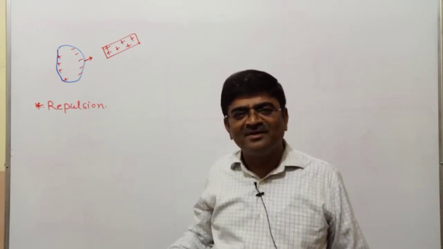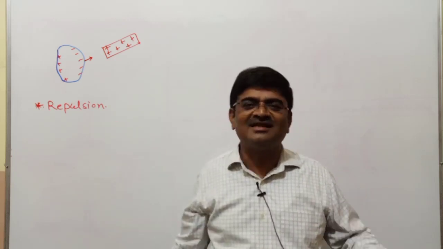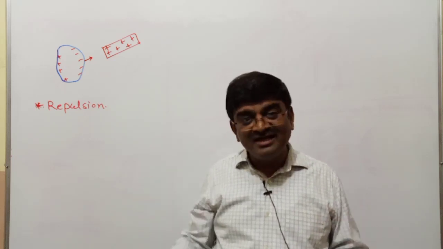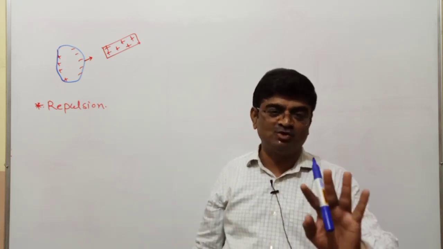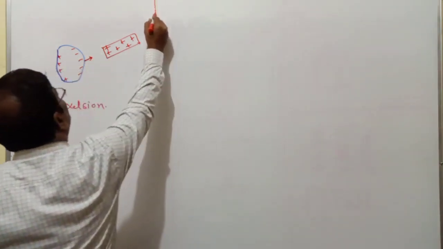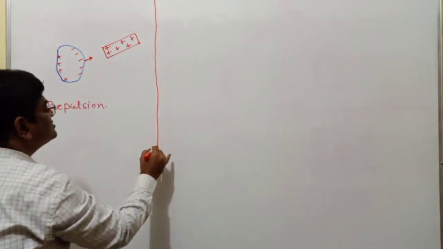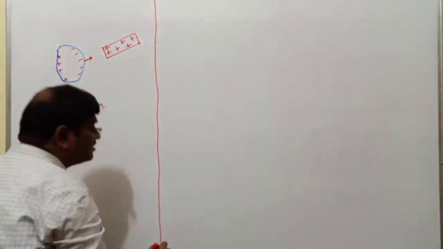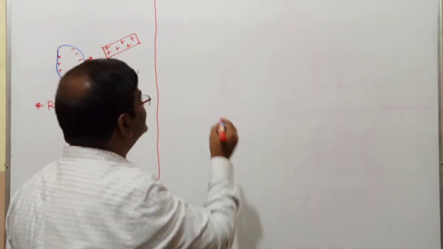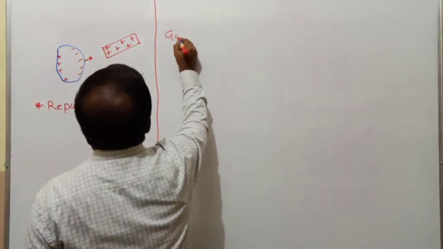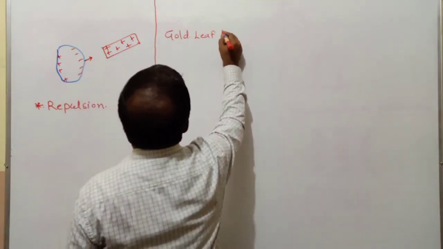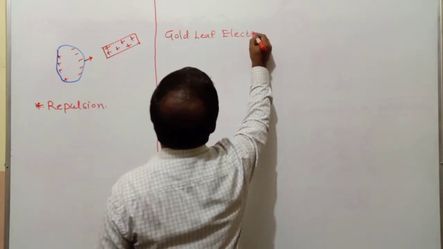You can never have repulsion with one body charged and another uncharged. You will have repulsion only if both of them are charged. So to be remembered. Whereas to test whether a body is charged or not, we even have a device which we call a gold leaf electroscope.